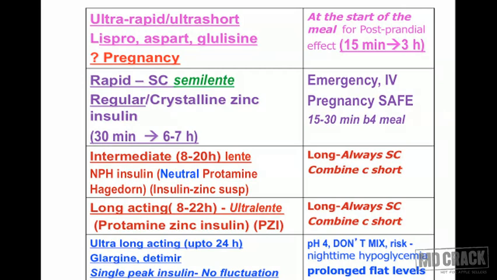The importance of these insulins is that their pH is 4. So you cannot mix these insulins inadvertently with other insulins because there could be incompatibility as far as the pH is concerned. So important to remember, ultra long acting insulins have a pH of 4. Don't mix them with other insulins. There is also a risk of nighttime hypoglycemia, which has been noted with the ultra long acting insulins. So this is a nice table to help you rush through the various types of insulin. Let's go to the next slide.